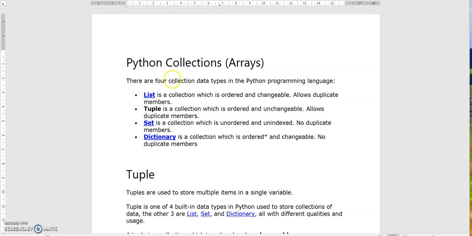Today we are going to discuss Python collections or arrays. There are four collection data types in the Python programming language. First is a list, another one is tuple, next set, and final one is dictionary.